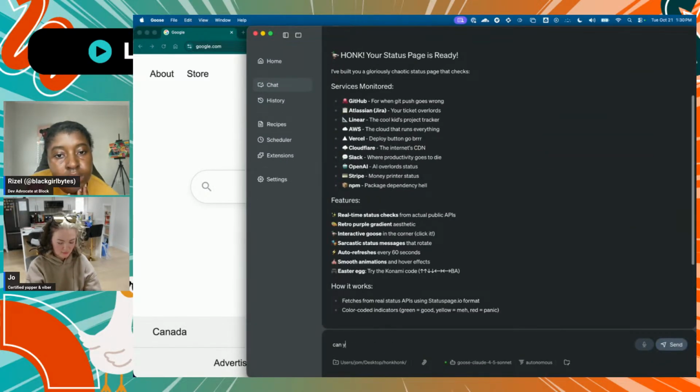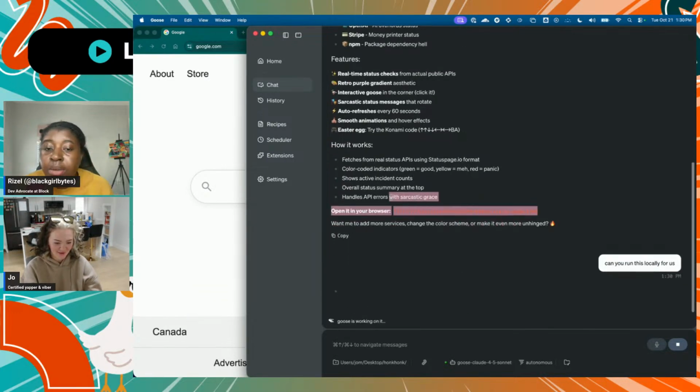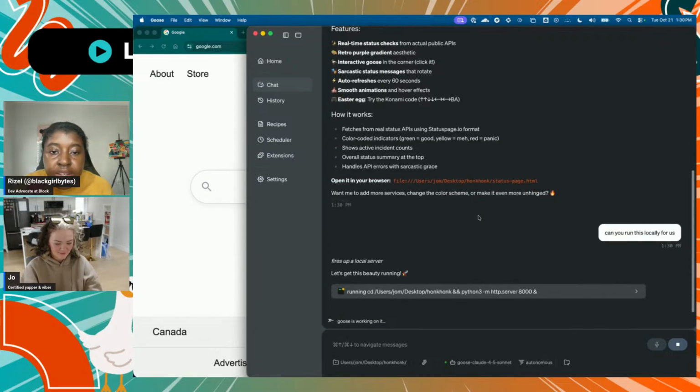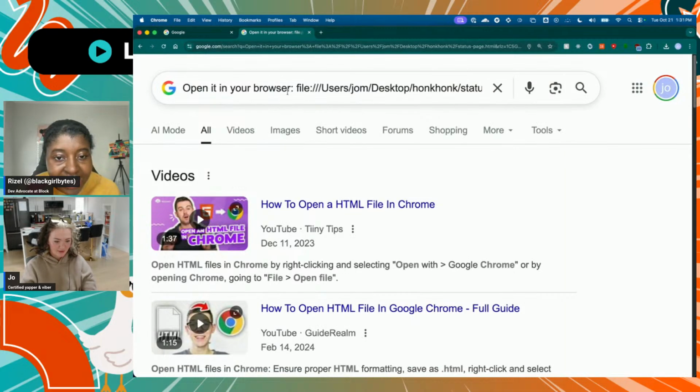Can you run this locally for us? I could just copy the... I do that all the time. I tell it. It literally just told me here. Whatever. But let's see the power of Goose doing stuff for me. Right. And how long it takes using Python 3. Oh, I hate when it does that. Okay, maybe I just want to do it manually. This is gonna take forever. Great.